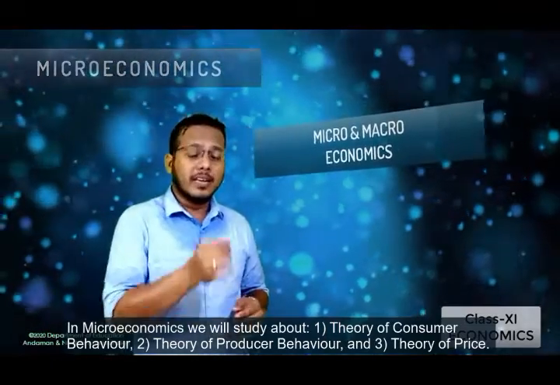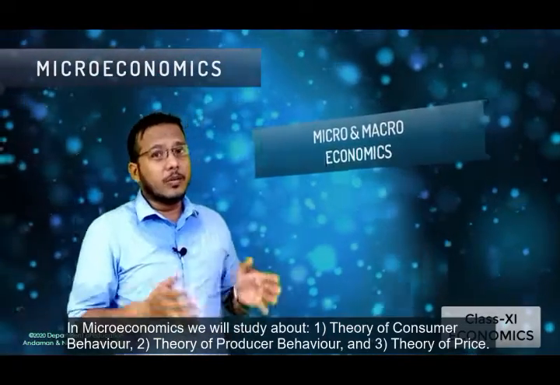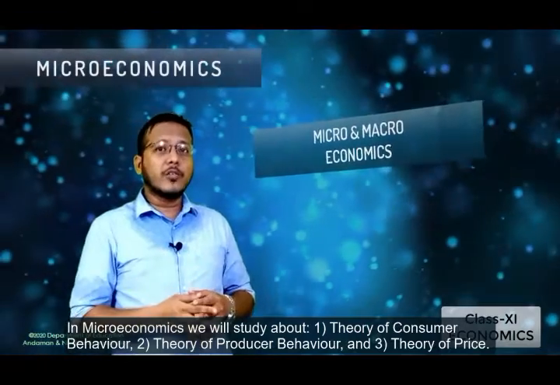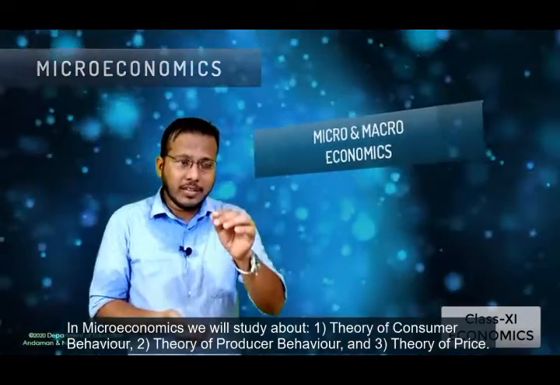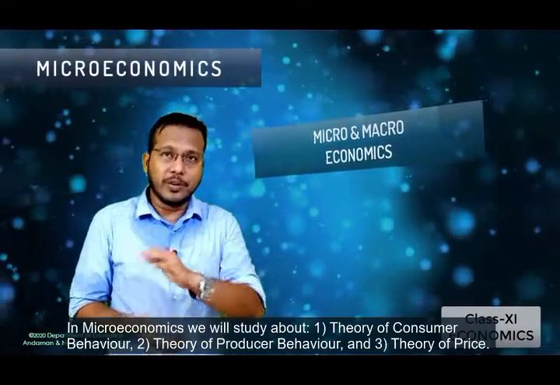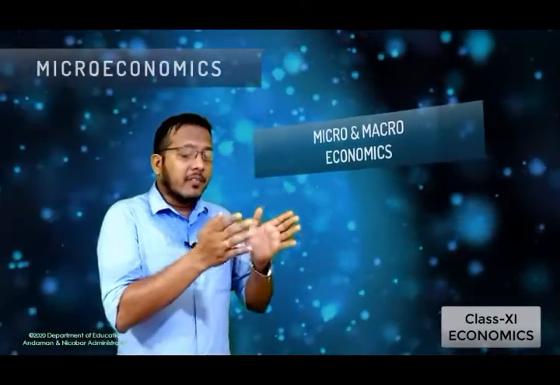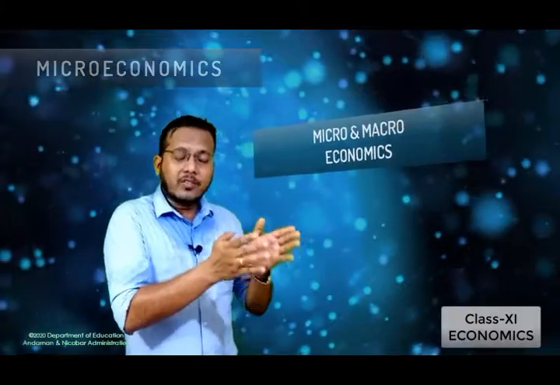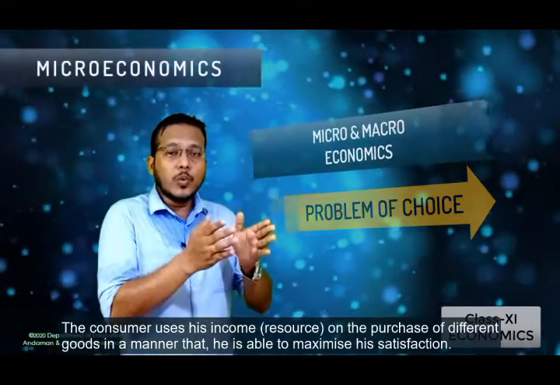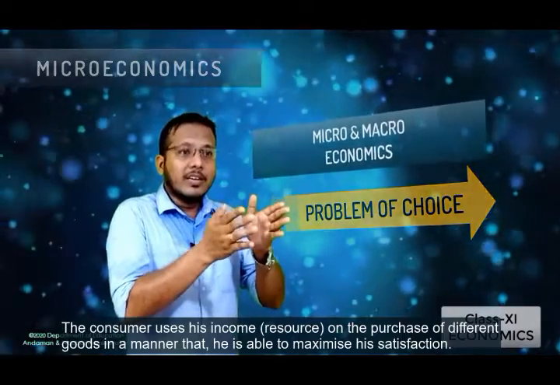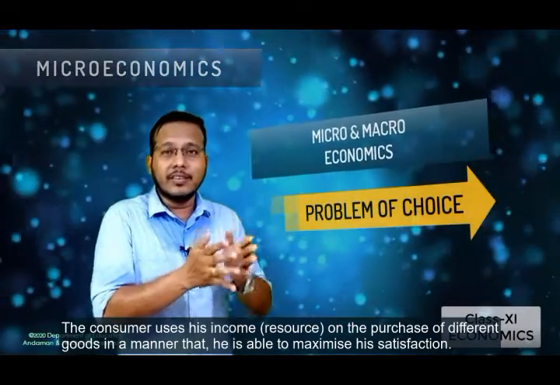Students, as I told you, in microeconomics we study the individual economic unit. Take the example of a consumer. You should know what economic issues are related to the consumer. When the consumer wants to satisfy his needs, what does he need to do? He needs to search. He needs to choose, that is the problem of choice he will be facing in the economy.